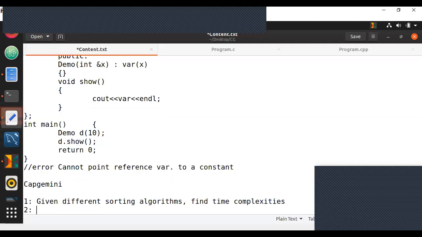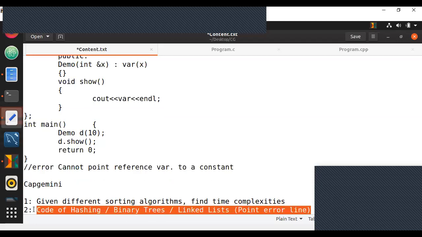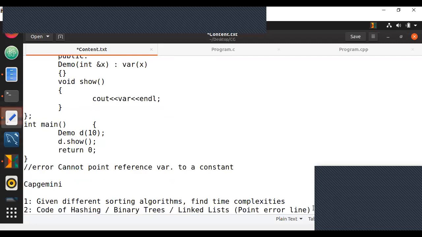Another thing you can possibly expect is code of hashing or binary trees or linked lists, and point the error line. Which line has an error is something you have to find out, and they will give you code for this. We will see how to work around with that also.